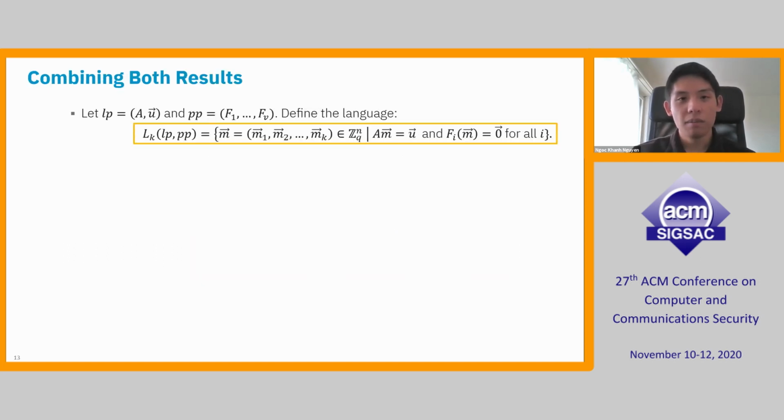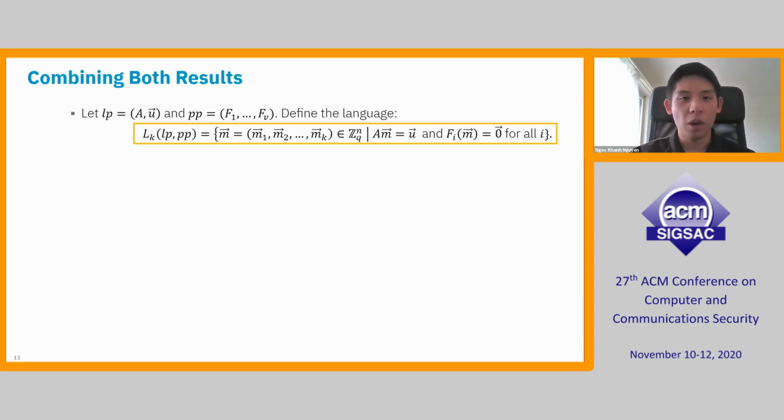Okay, more formally, we can define the language. For the specified linear relations and multiplicative relations, LP and PP, we define the language, which is a set of the messages M which satisfy the linear and multiplicative relations we want. So formally, AM is equal to U and Fi of M is equal to 0 for all i.